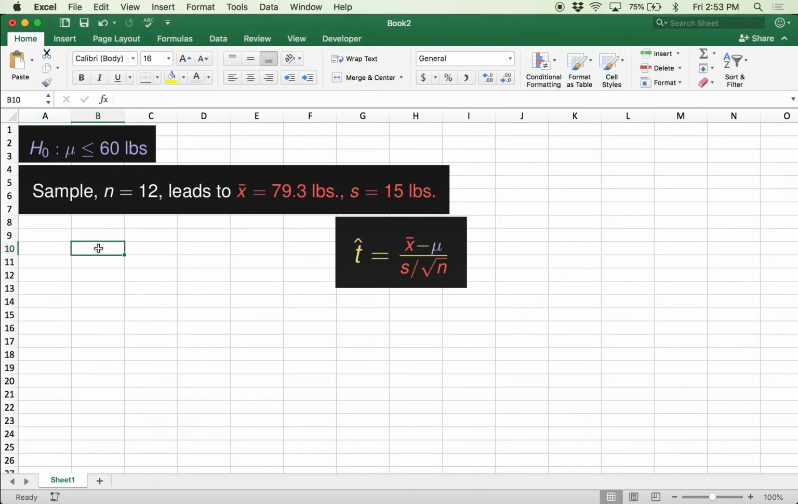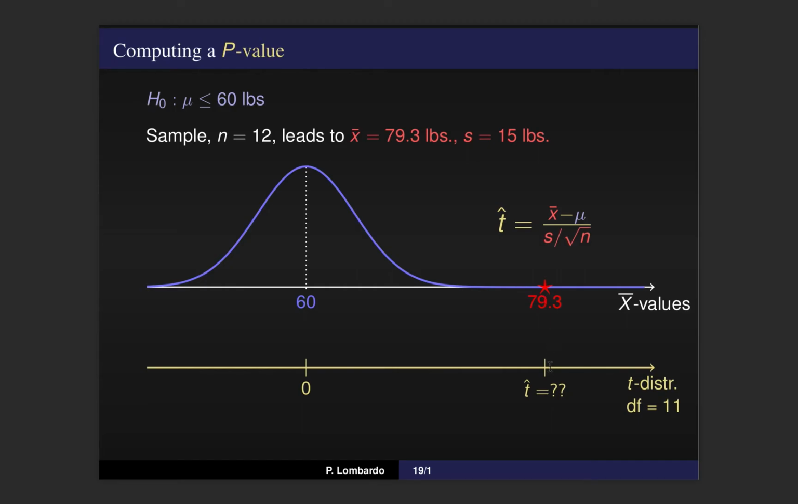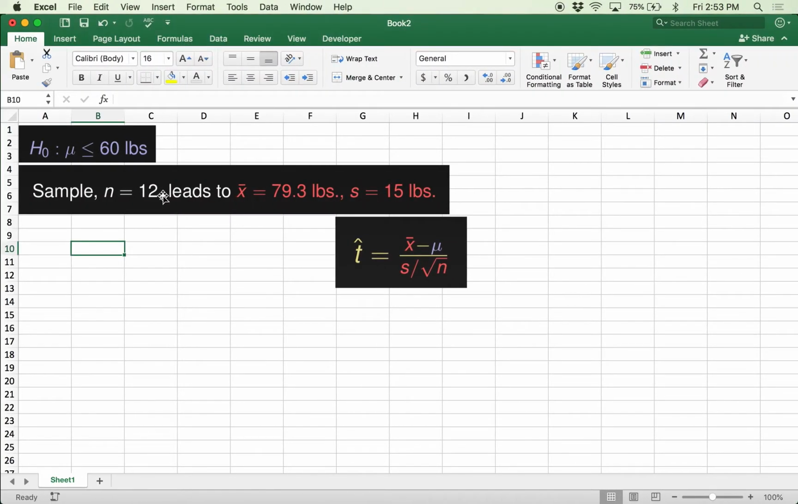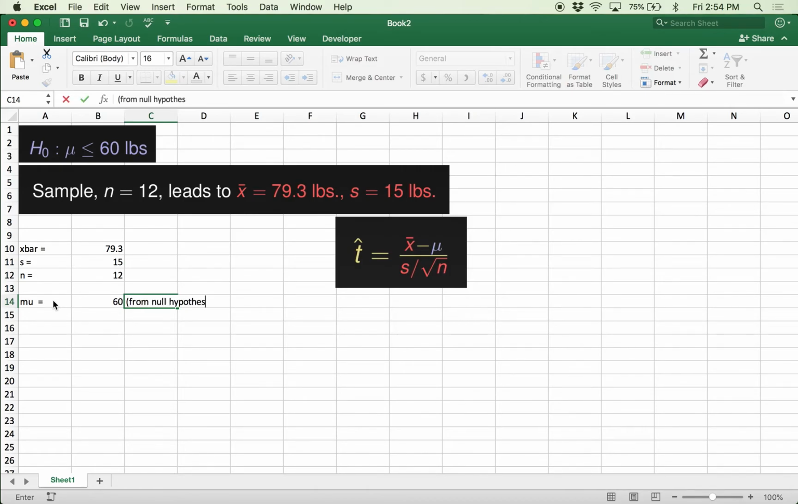So fundamentally what we're trying to compute here is what we'll eventually call a test statistic, t hat. Remember, this is just the t-score version of our sample mean that we observed. So writing down some information here: x bar is 79.3, s is 15 pounds, and n is 12. And then we have mu at 60. I'm just going to leave myself a note: this is from the null hypothesis. That's what our mu value comes from.